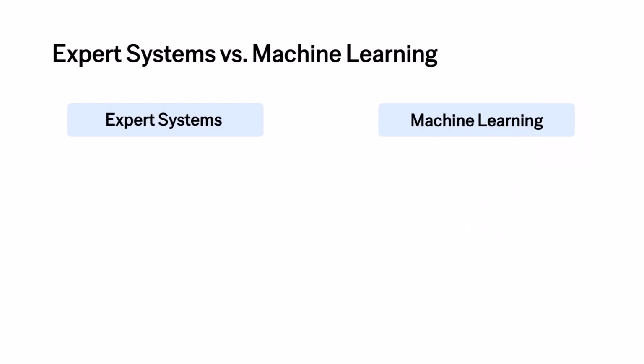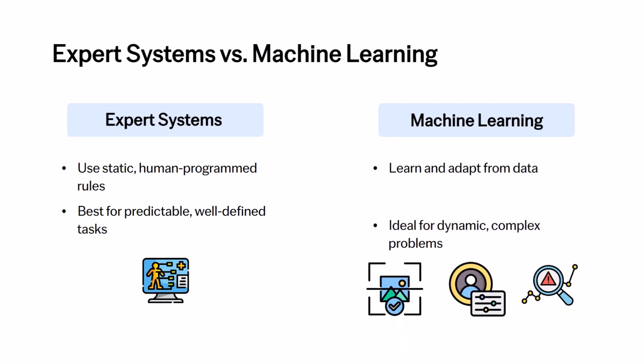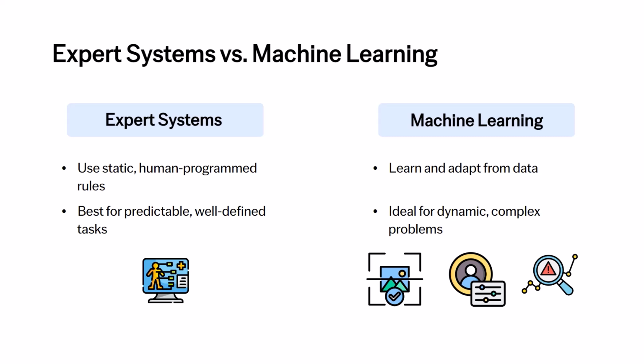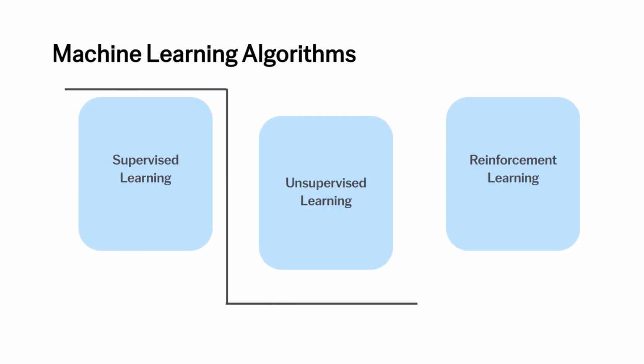The key difference between machine learning and expert systems is how they handle problems. While expert systems use static, human-programmed rules for predictable tasks like diagnosing specific medical conditions, machine learning's ability to adapt and learn from data makes it ideal for dynamic, complex challenges like image recognition, personalized recommendations, or detecting fraud. Machine learning uses algorithms to learn from data. These algorithms come in different types for different tasks, each playing a unique role in helping machines learn. Let's take a closer look at the three main types of machine learning algorithms and how they work.